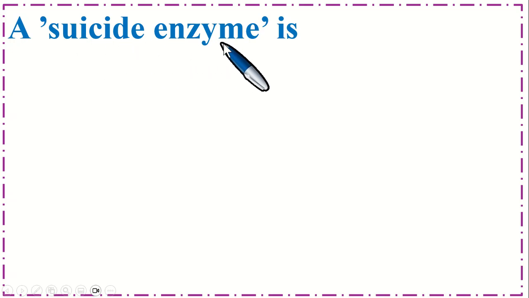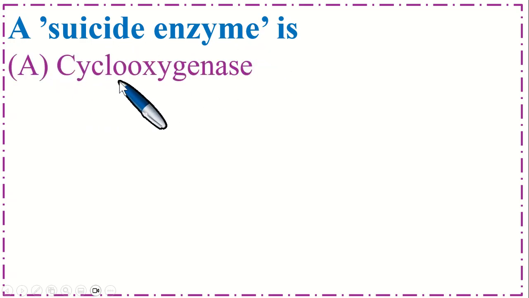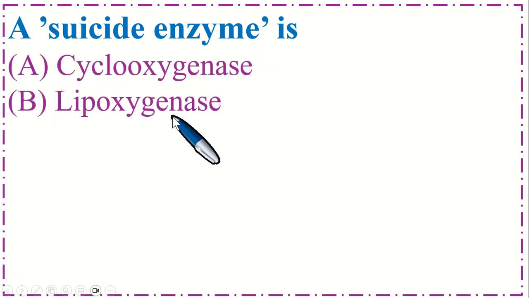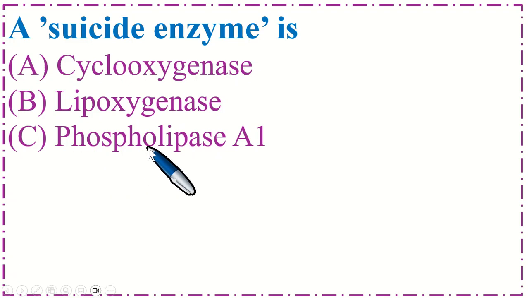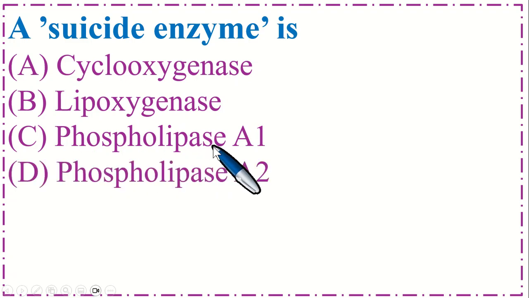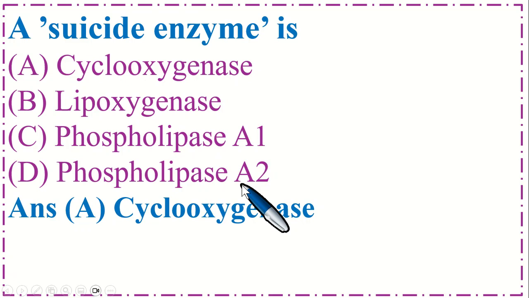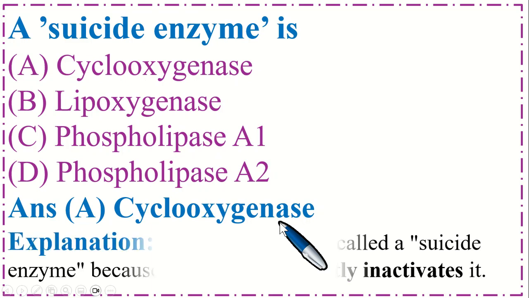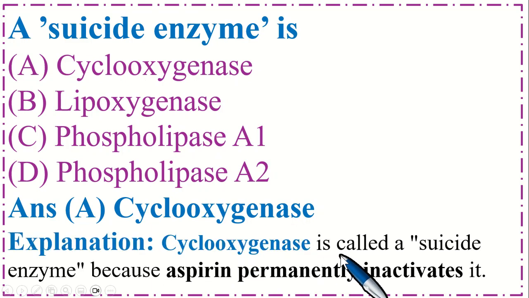A suicide enzyme is option A cyclooxygenase, B lipoxygenase, C phospholipase A1, and option D phospholipase A2. So the correct option is A cyclooxygenase. Cyclooxygenase is called a suicide enzyme because aspirin permanently inactivates it.